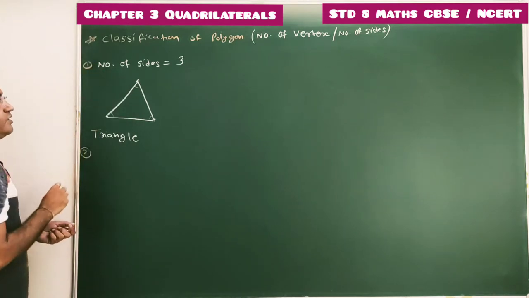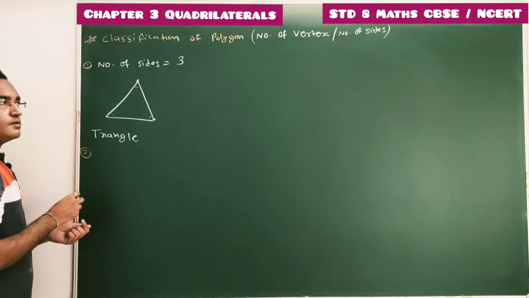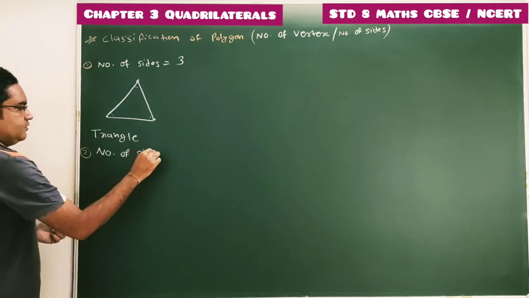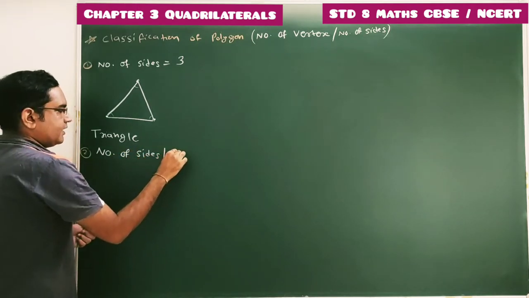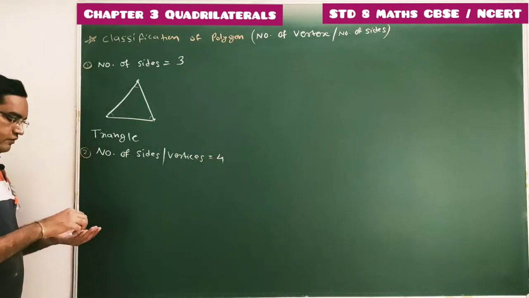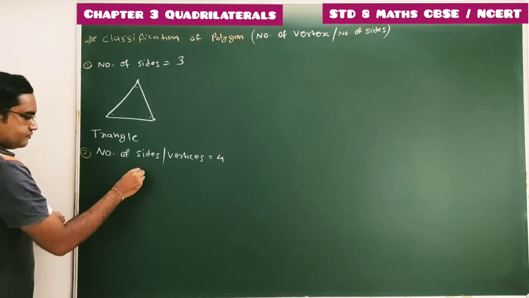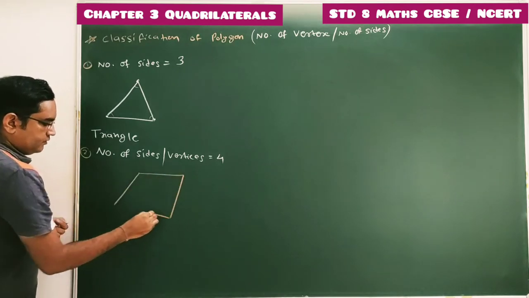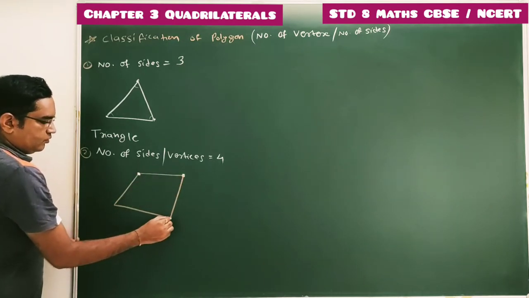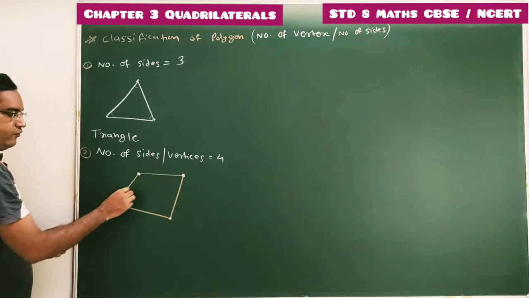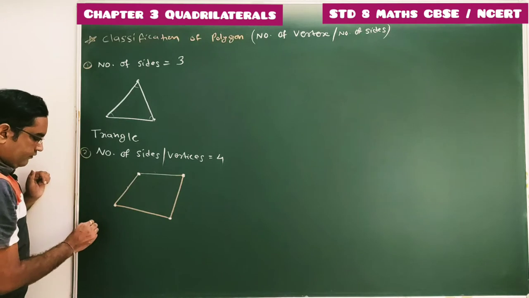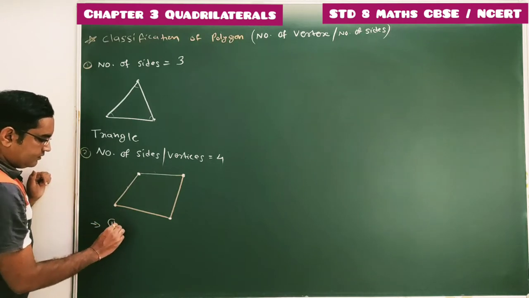Second type of polygon in which number of sides, or we can say number of vertices, are 4. So when number of vertices are 4, we'll get 4 sides. These are the 4 vertices, 1, 2, 3 and 4. So we're getting 4 sides, 1, 2, 3, 4 sides. So this is one polygon which is known as quadrilateral.